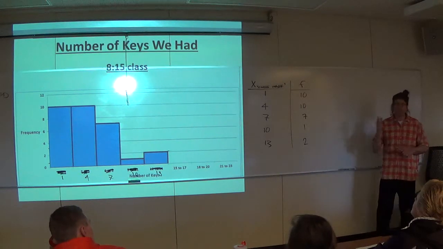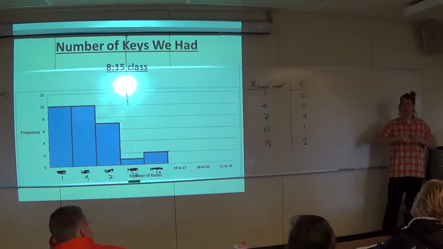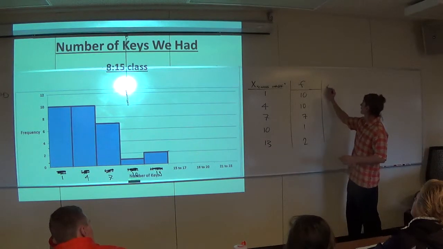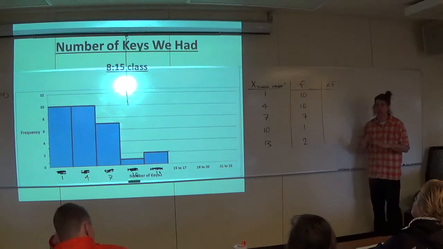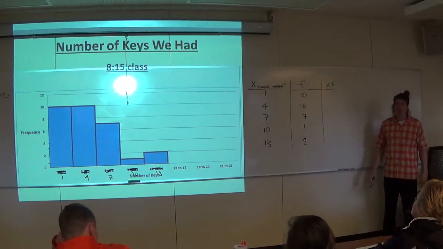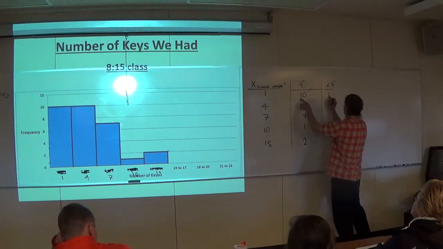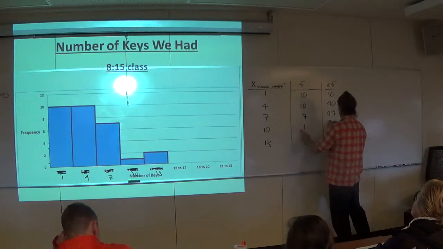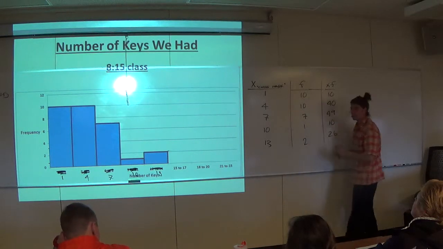So, what Kelsey, is that right? Kelsey told me to do is, she said, take the area of the rectangles. I'm going to call that x times f, just to give it an arithmetic construct that can apply across the board. So 1 times 10 is 10, 4 times 10 is 40, 49, 10, 26.